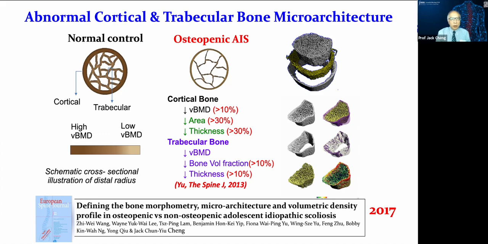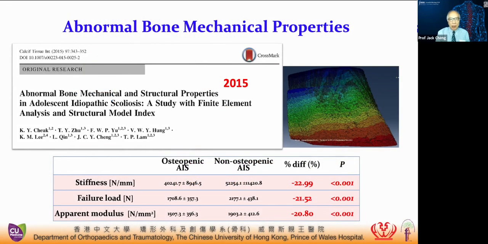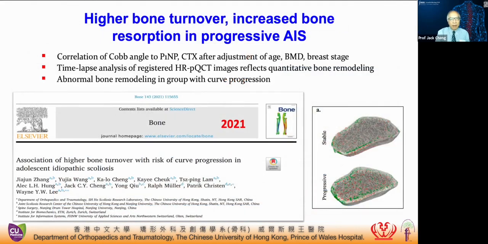We also demonstrate the abnormal bone mechanical property manifested by the stiffness, failure load and apparent modulus, with a difference between the osteopenic versus the non-osteopenic group by a factor of nearly over 20%. We have found in other studies the higher bone turnover and also the increased bone resorption in the progressive AIS. We are able to show the abnormal bone remodeling in groups with a progressive curve.